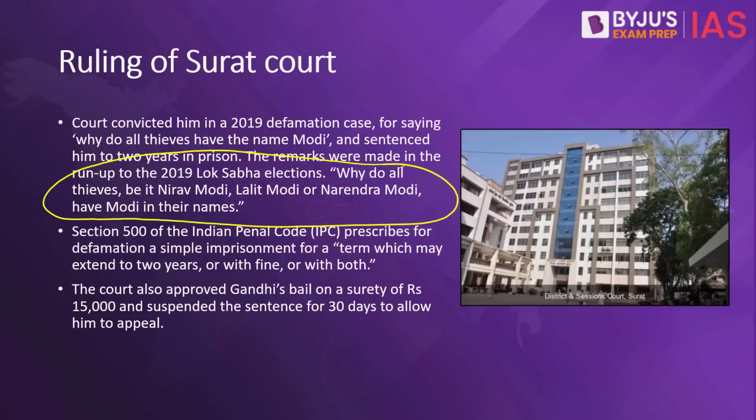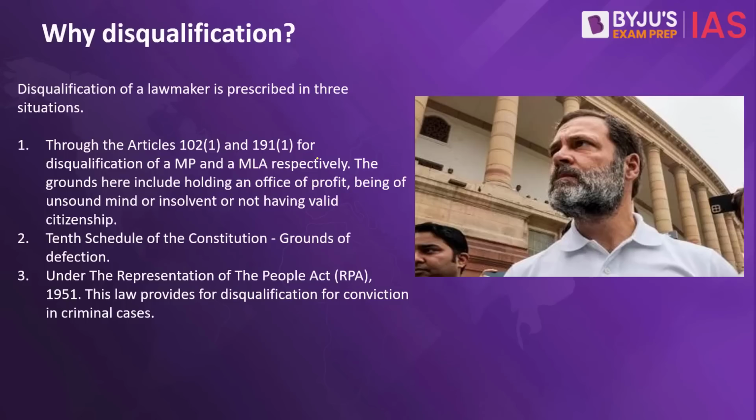Interestingly, the court itself suspended the sentence to be carried out for 30 days, allowing Mr. Gandhi to appeal in the higher court. A bail bond was also issued for 15,000 rupees of surety.